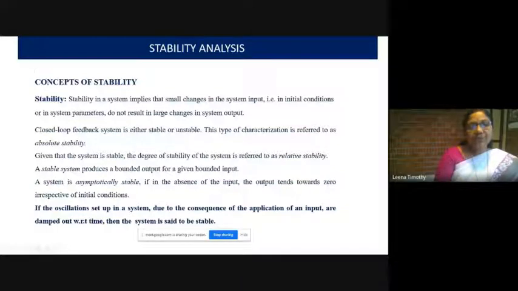So what do you mean by a stable system? Stability in a system implies that small changes in the system input, that is initial conditions or system parameters, do not result in large changes in the system output. If the oscillations set up in a system due to the application of an input are damped out with respect to time, then the system is said to be stable.